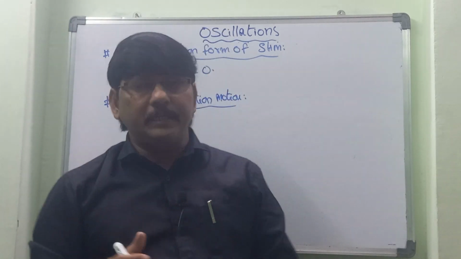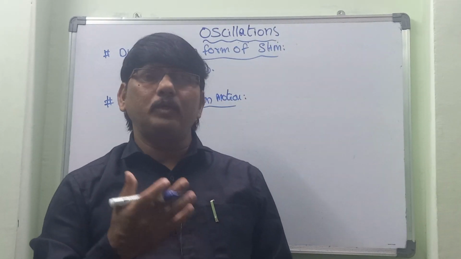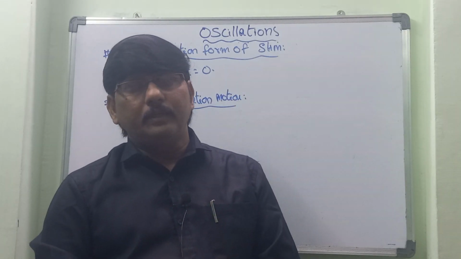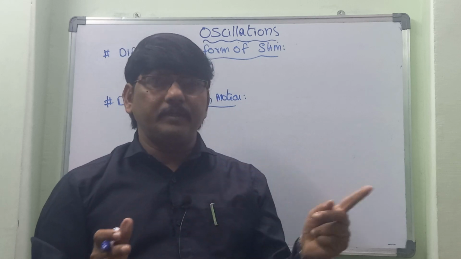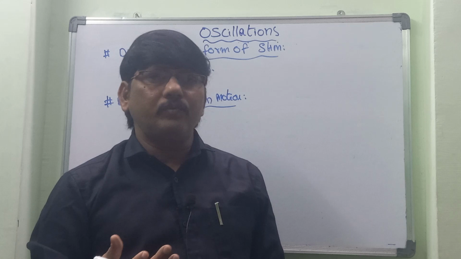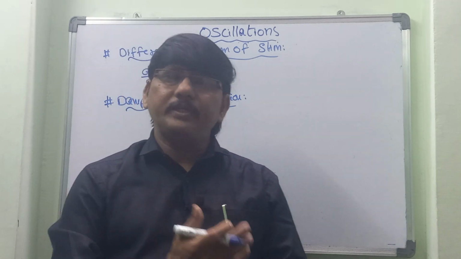If any particle is vibrating, making a to and fro motion, in a vacuum those vibrations are infinite and continue without end. But on planet Earth, which is surrounded by atmosphere, air friction is there.